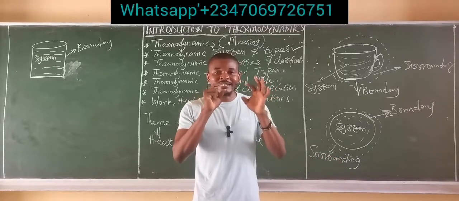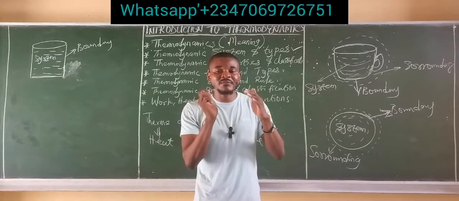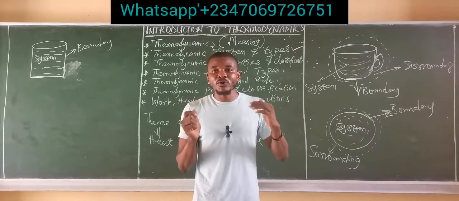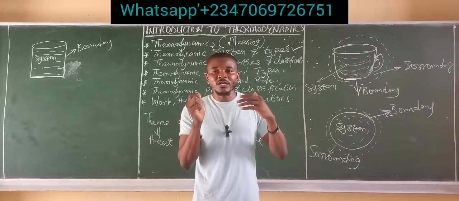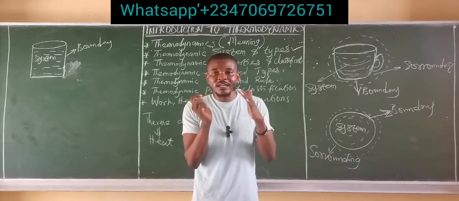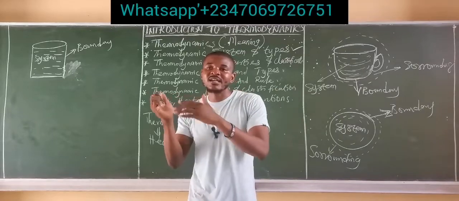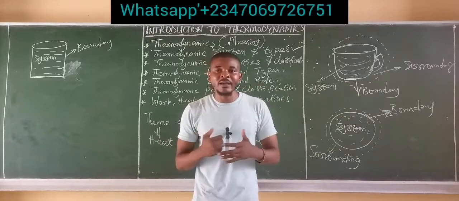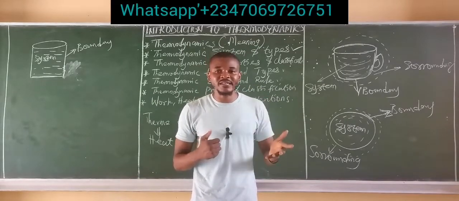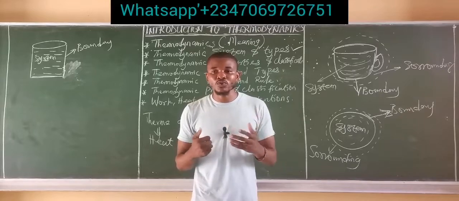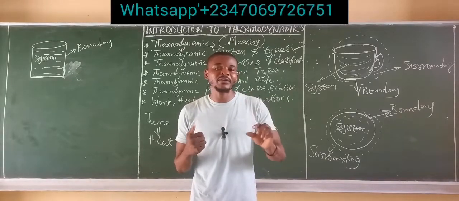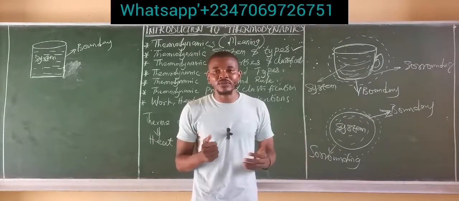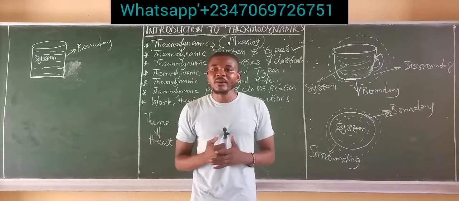That pattern, that trajectory enveloping the steam before it finally disappears into the atmosphere, is called a boundary because it is restricting the steam from immediately disappearing into the atmosphere. Rather, they follow that particular pattern, and after some distance, they start disappearing into the atmosphere. That boundary is called an imaginary boundary, since it cannot be seen, felt, or touched, but you can observe that something is making this steam follow this particular pattern before disappearing into the atmosphere.